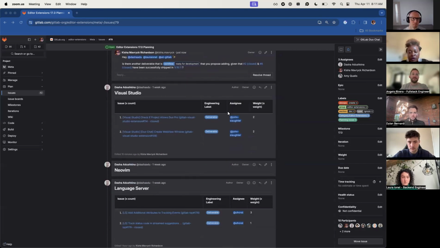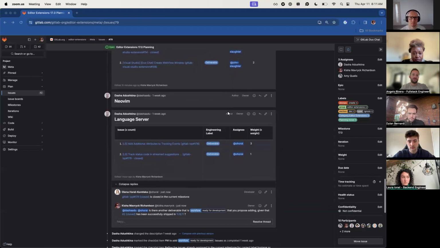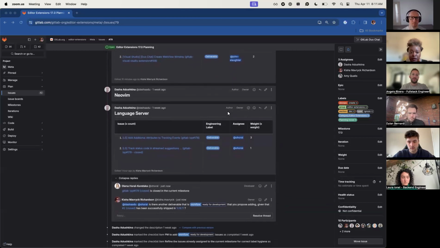In terms of Visual Studio, I know John is working on a proposal to support Visual Studio actually being the next thing that we do. So those are the 2 that he'll be working on, along with probably another one. We don't have any deliverables from Dasha for NeoVim. And the last one is the language server. Similar bit, number 2 has been delivered by Lena. So Lena, can you connect with Dasha to determine if there's a swap, or if you recommend a swap, please also add that in. Okay.